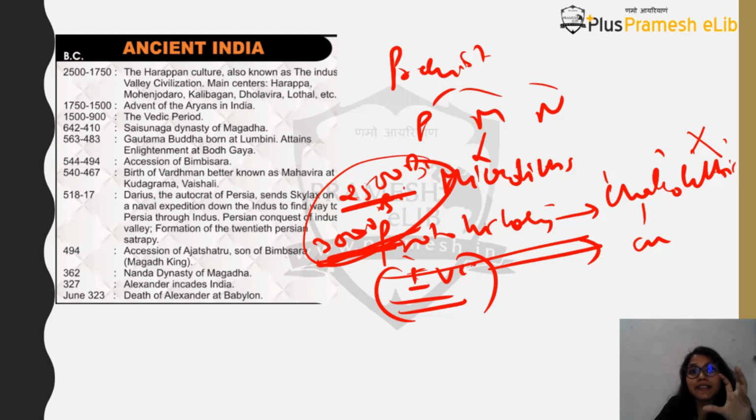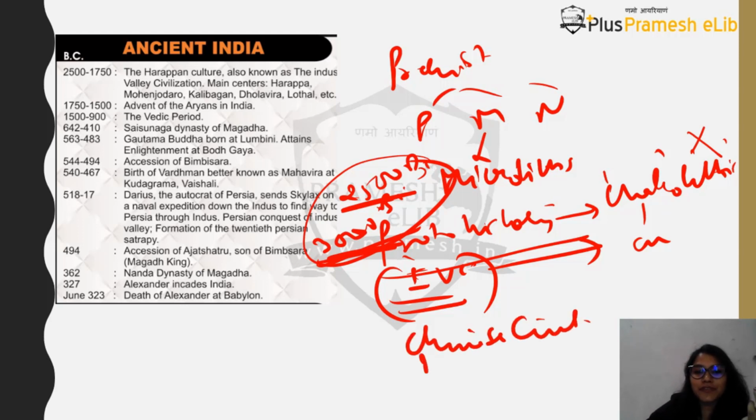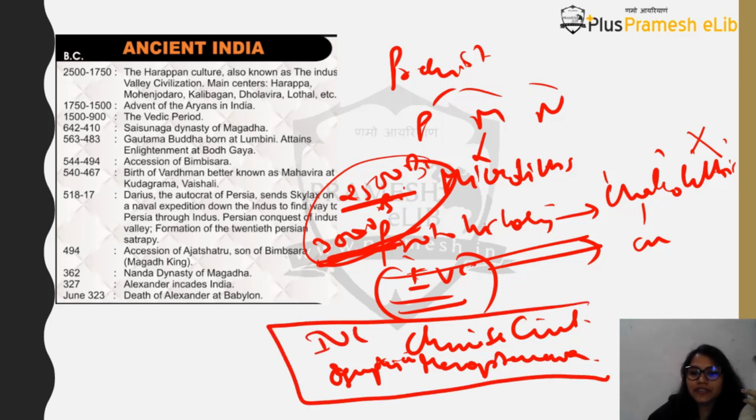So Indus Valley civilization, or the Harappan civilization, or the Sindhu Ghati civilization as it was properly called. We can say that this was amongst the 4 or 5 biggest civilizations present at that time. So what were the other civilizations? There was the Chinese civilization. Then there was the Mesopotamian civilization. Then there was the Egyptian civilization. And then there was the Indus Valley civilization. So these four civilizations of the world are the oldest civilizations.